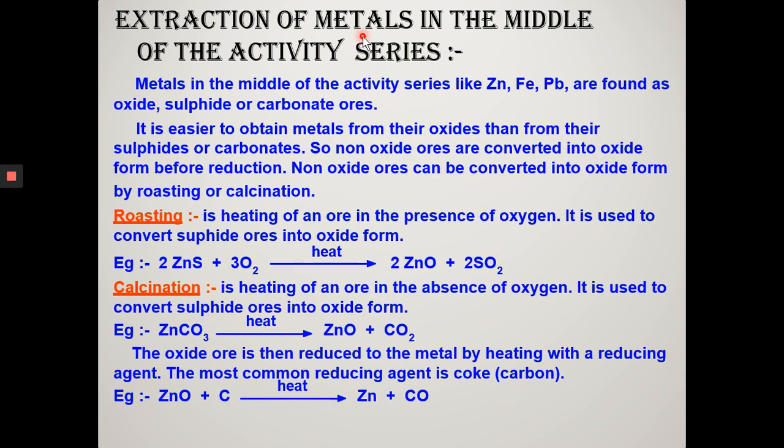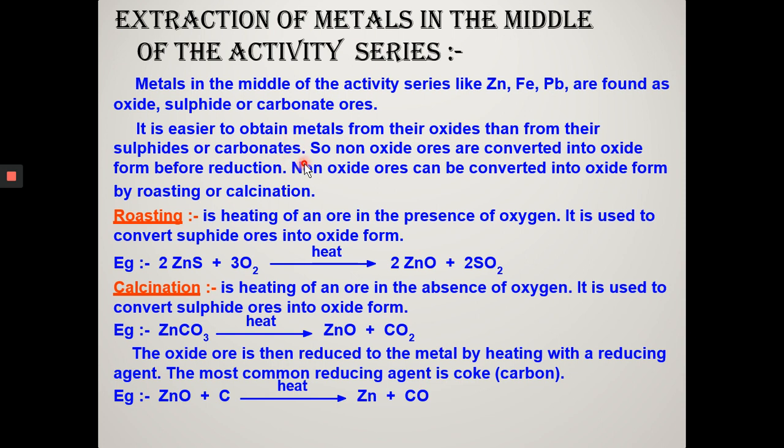Now, extraction of metal in the middle of the reactivity series. This includes iron, zinc, lead, copper, etc. These metals exist as oxides, sulfides, or carbonates. It is easier to obtain metal from the oxide than from their sulfide or carbonate. So, it is easier to reduce oxides than sulfides.